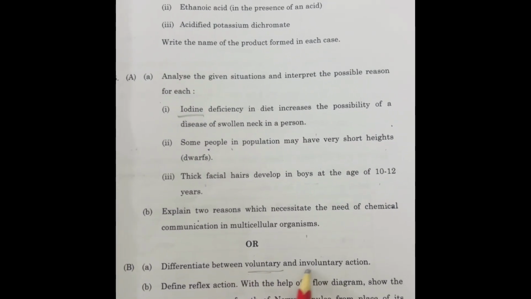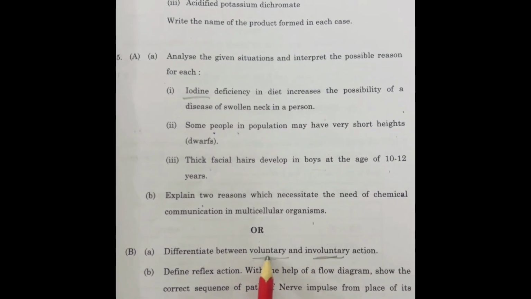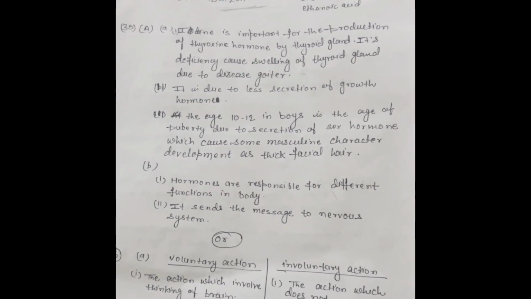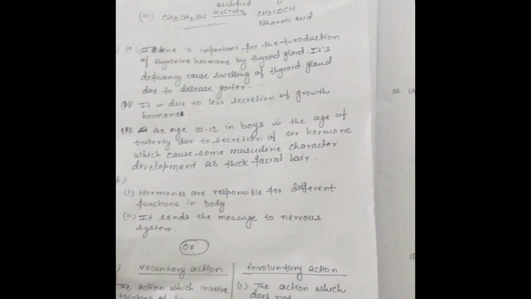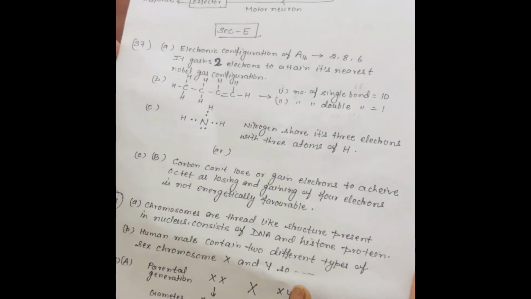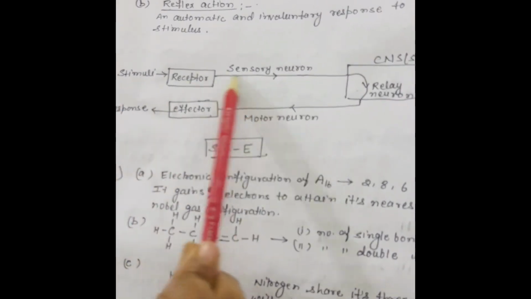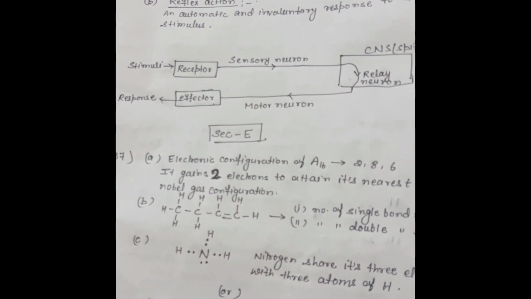In our part, you have to differentiate voluntary and involuntary action. Voluntary action depends upon our will, but involuntary action does not depend upon our will. And the next one is, you have to define the reflex action, which is an unlearned, unconscious, involuntary response to stimuli, and you have to draw the reflex arc, which is very common and asked by CBSE several times.